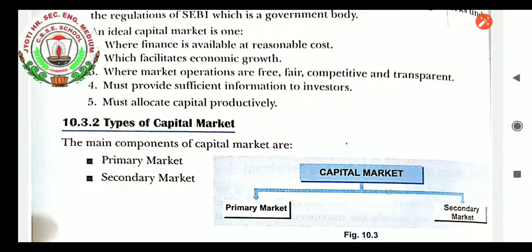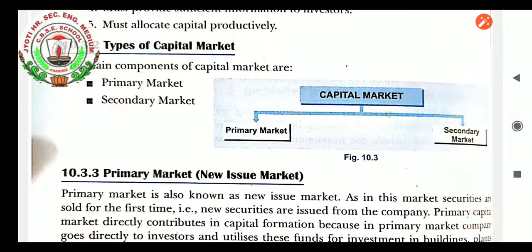When we talk about the types of capital market, the main components of capital market are primary market and secondary market. When we go with the primary market, this is that market which issues new issues. Primary market is also known as new issue market because first time the shares are bought from the company. When the new shares of the company have to be issued, they are bought and sold in the primary market. This also helps in the liquidity of assets into cash for the time period. That work is also done by the primary market.